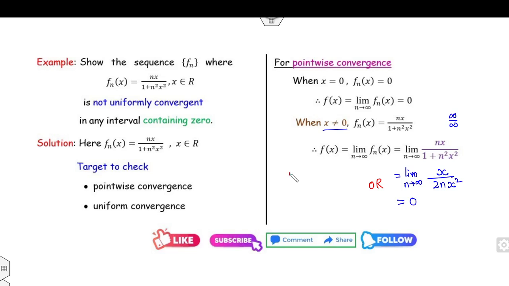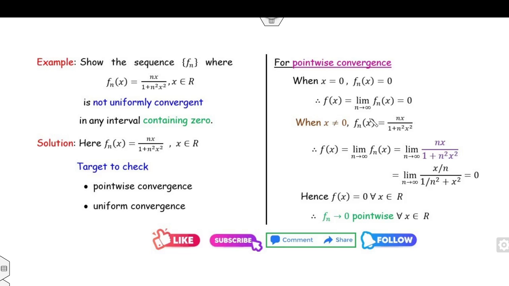There is one more method. You can divide the numerator and denominator by n square. So it will be (x over n) divided by (1 over n square plus x square). Now clearly, when n approaches infinity, the numerator will be 0, and 0 plus x square is non-zero because x is non-zero, so the limit is 0. Fine. So therefore, f(x) will be 0 for both cases. Hence, it is pointwise convergent.